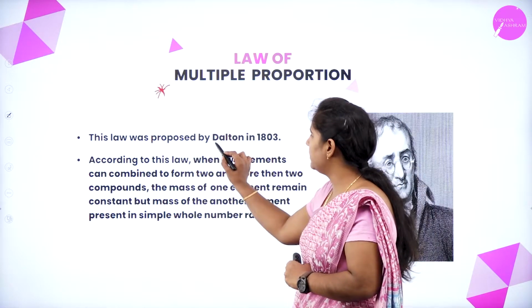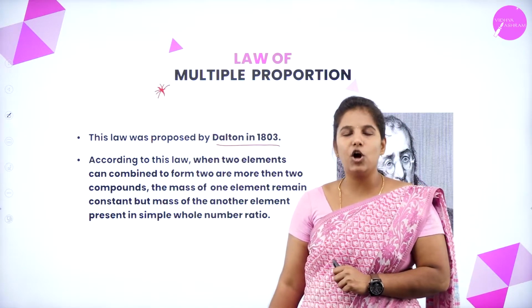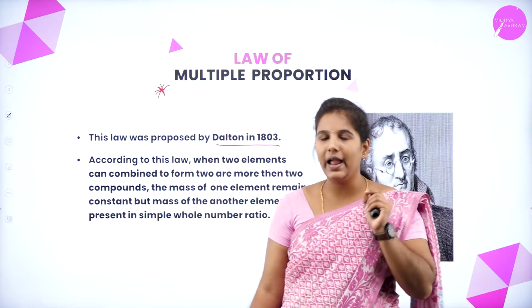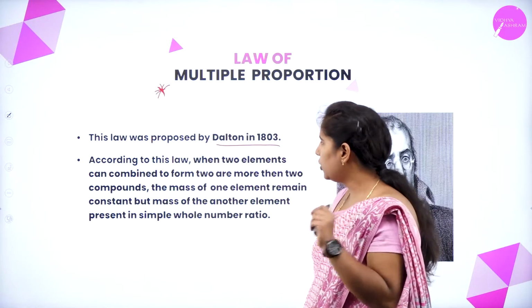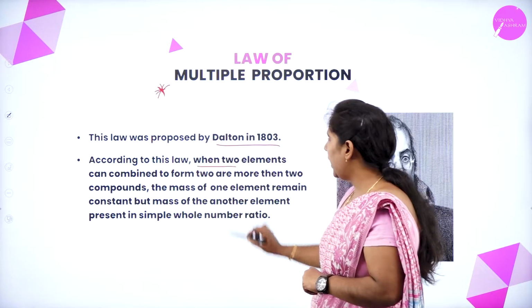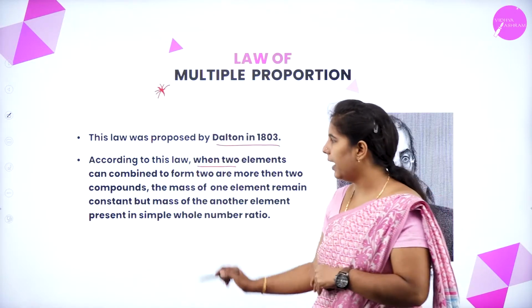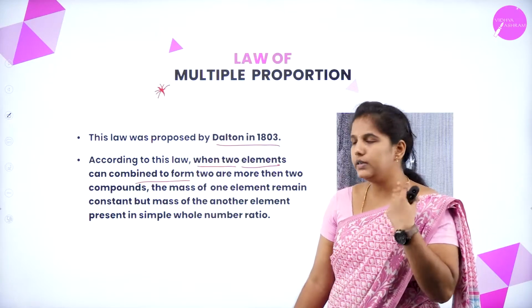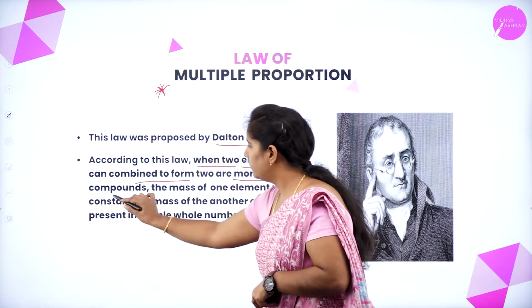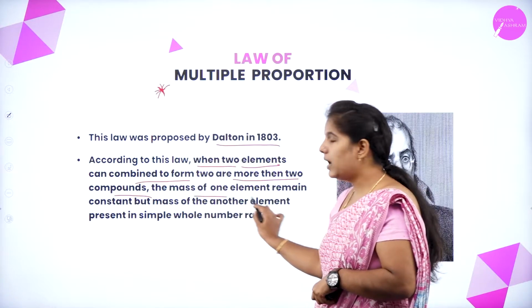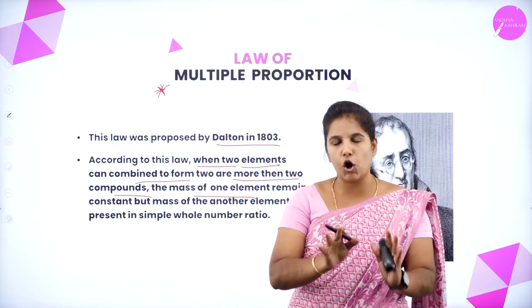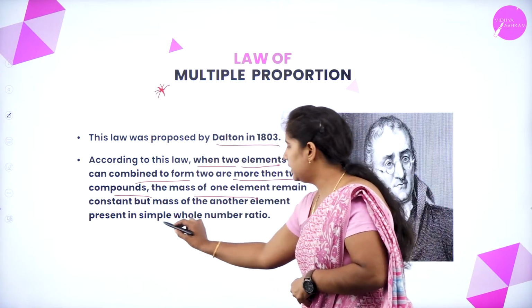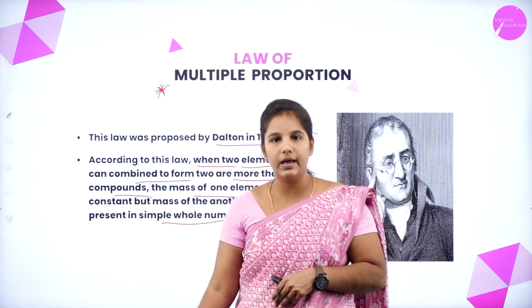This law was given by Dalton in the year 1803. According to this law, when two elements combine to form two or more different compounds, then the mass of one element should be constant, whereas the mass of the other element should be present in a simple whole number ratio.